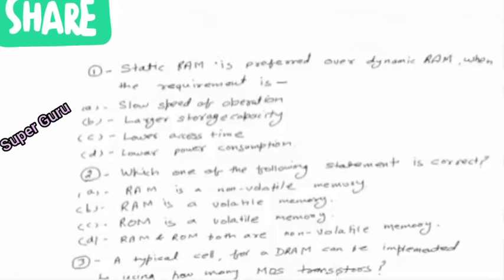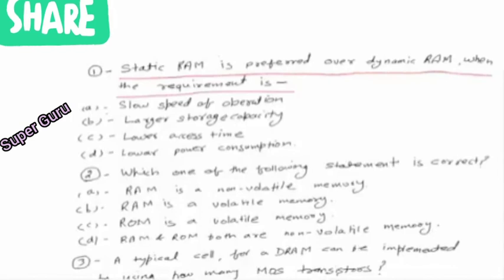Now we will see some questions that were asked in the GATE examination. The first question is, static RAM is preferred over dynamic RAM when the requirement is: slow speed of operation, larger storage capacity, lower access time, or lower power consumption.